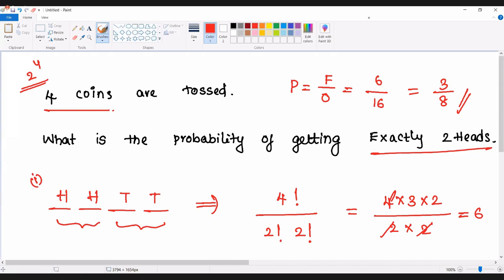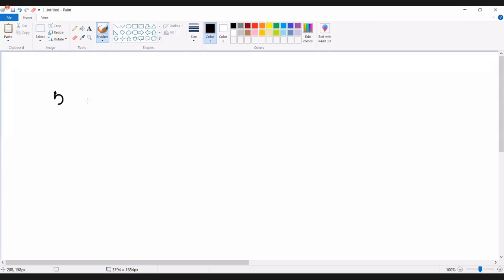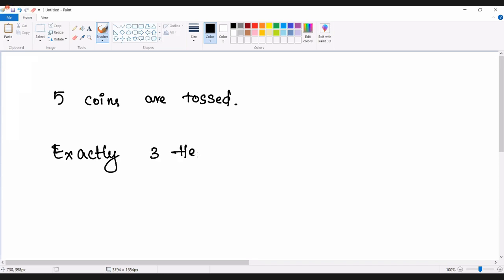Look at the next type of question. The next questions are related to dice. But let me do one more question related to coins. For example, 5 coins are tossed. What is the probability of getting exactly two heads? Exactly three heads, let's assume. What is the probability of getting exactly three heads?